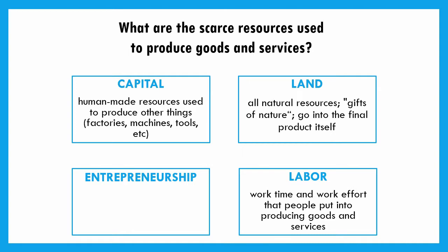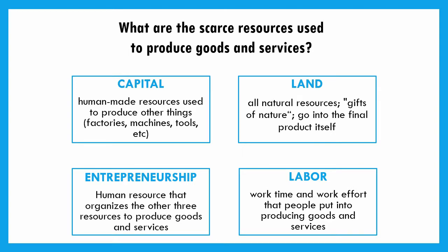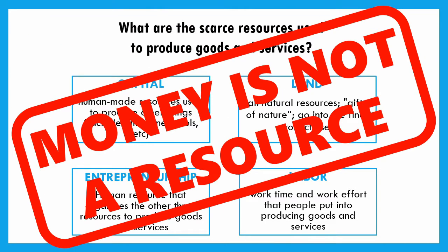But the final important one is entrepreneurship. You might have heard the word entrepreneur, like a business person. That's right along the right track, because what these business people do is they are that human element, similar to labor, but they're kind of the brain behind the operation. They take the capital, they take the land, they take the labor, and they combine them together. They make risks and then organize those together to make goods and services. And so we need all four elements of this as we go through and discuss our goods and services.